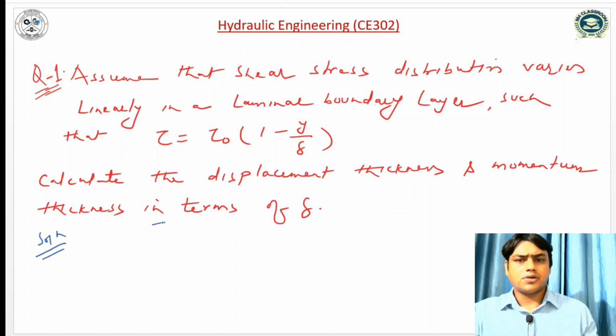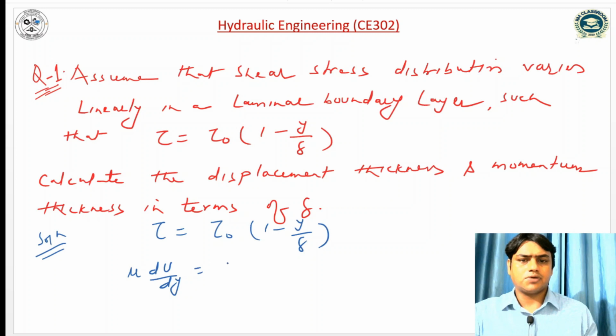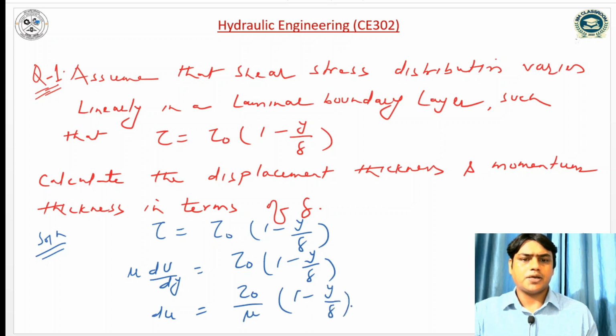The relationship is given: tau is equal to tau naught times 1 minus y by delta, and we know that tau is equal to mu du by dy, which equals tau naught times 1 minus y by delta. So we can write du is equal to tau naught by mu times 1 minus y by delta into dy.